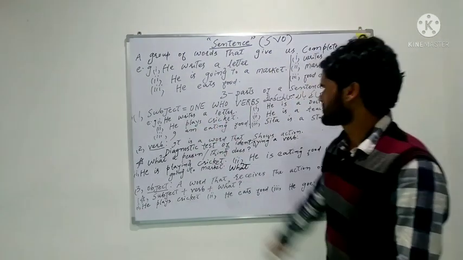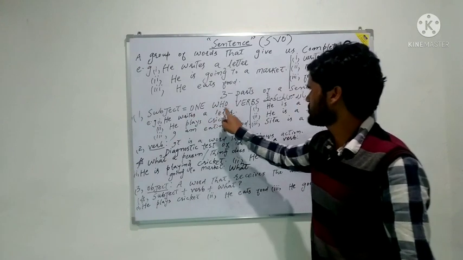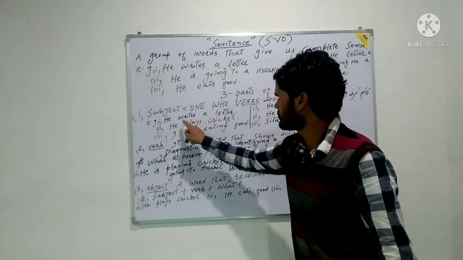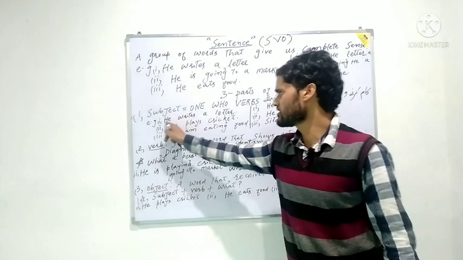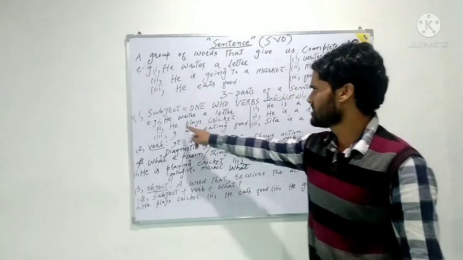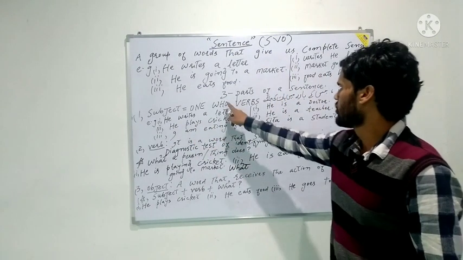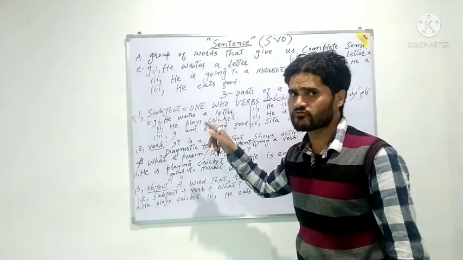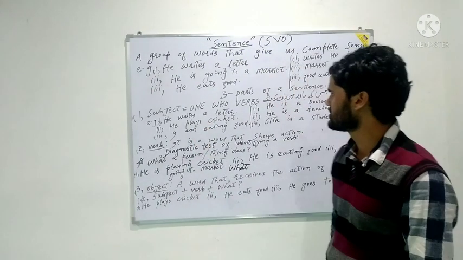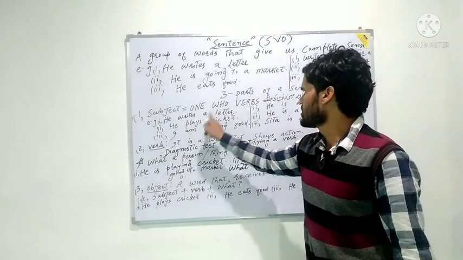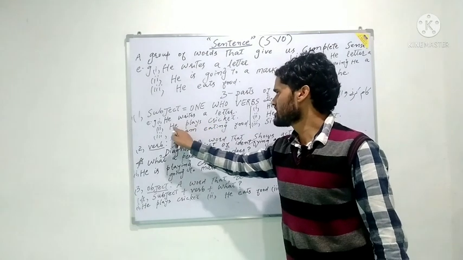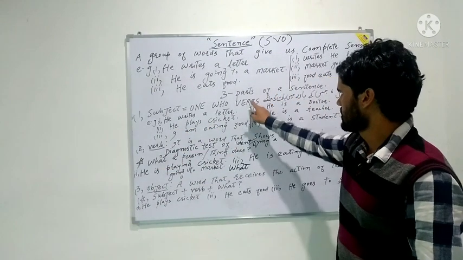Now, he writes a letter. Here, first of all, you have to put the word who. Who writes a letter? The answer will be he. So he is the subject. He plays cricket. Who verbs? First of all, you have to find out the verb. Here the verb is play. Who plays? The answer will be he. So it is the subject.